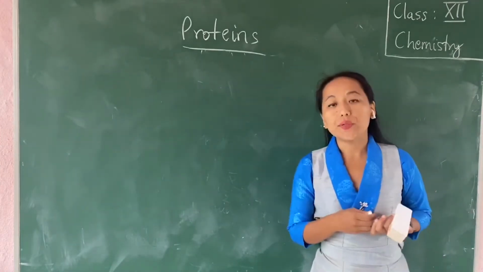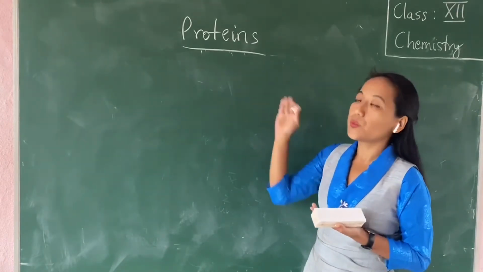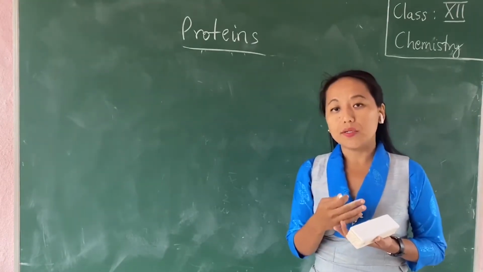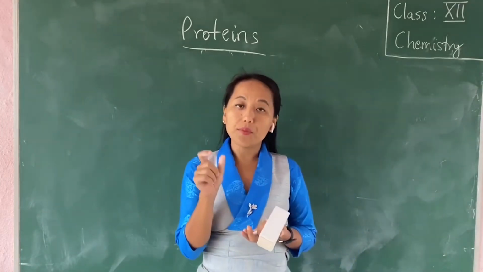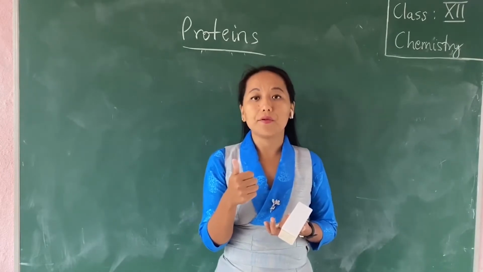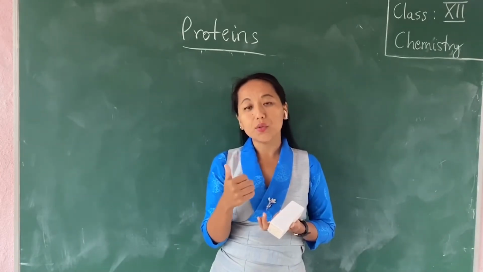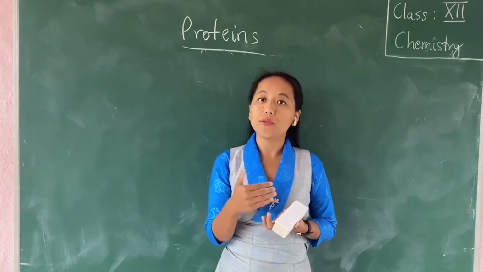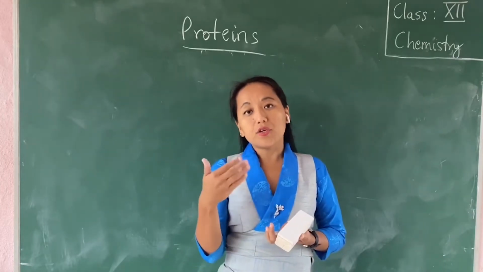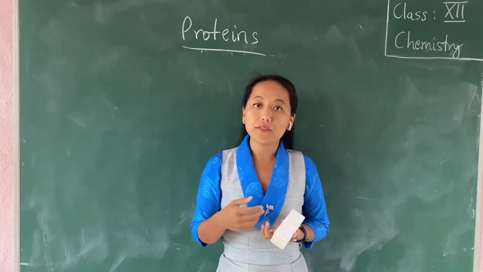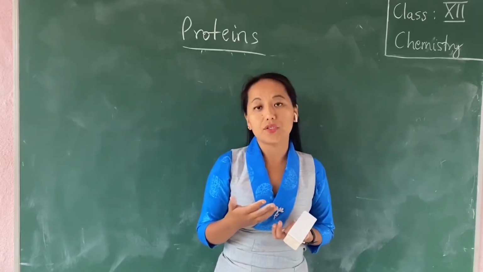In today's class, we are going to discuss the second part of the chapter Biomolecules, that is proteins. In the first part, we discussed carbohydrates. Under carbohydrates, from the monosaccharides, we discussed in detail glucose and fructose, from the disaccharides, sucrose, maltose and lactose, and from the polysaccharides, cellulose, starch and glycogen. Now, these structures can be written in three different ways. The first one is the open structure, then the cyclic structure and the haworth structure.